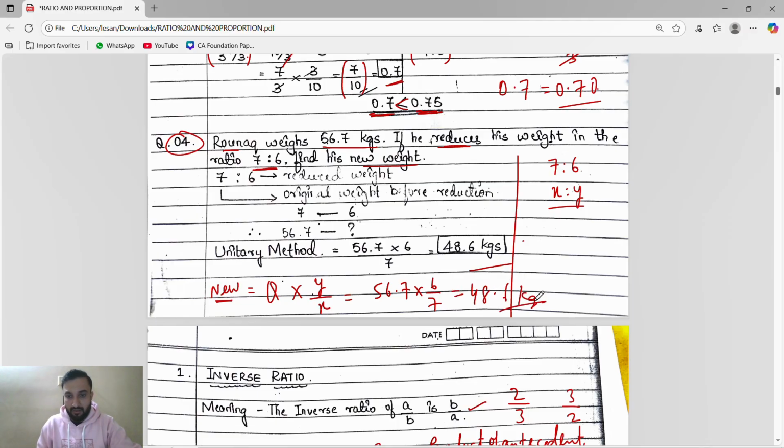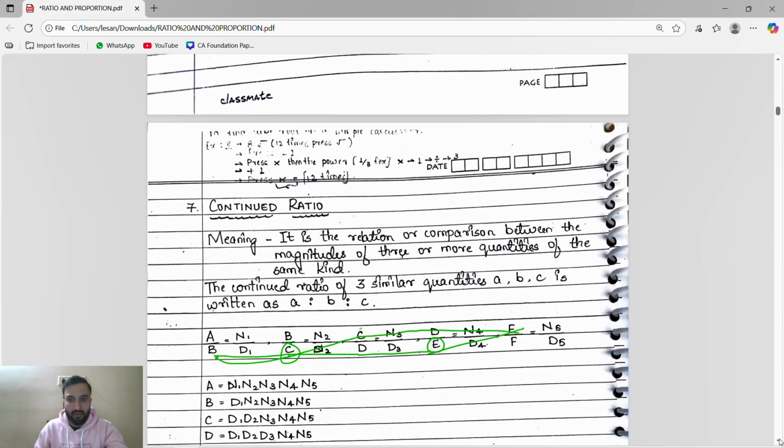48.6 kg. That's it. Means any quantity is given, if it is increased or decreased in some ratio, the new quantity is the quantity into the inverse of the ratio. That's it. Khatam. For the new quantity you have to do the same thing: whatever the given quantity, into the inverse of the ratio. You can see 56.7 reduces to 48.6. Khatam. Now see here.